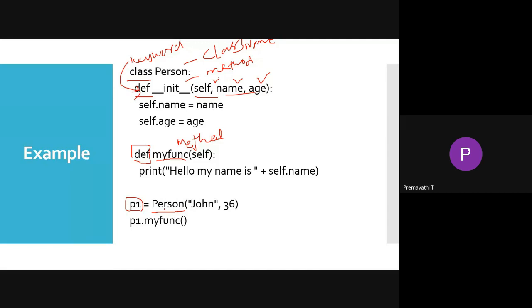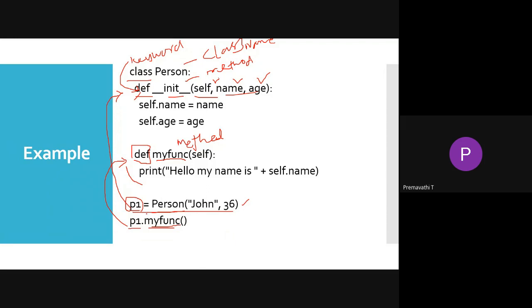So whenever you create an object, it will automatically call the constructor. The values we pass will go to the init method. So when we call p1 dot my function, it will call this function. Are you clear? When your object is created, it will automatically go to the init method. So when you are creating p1, it acts as the constructor.